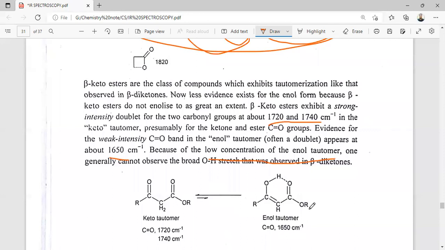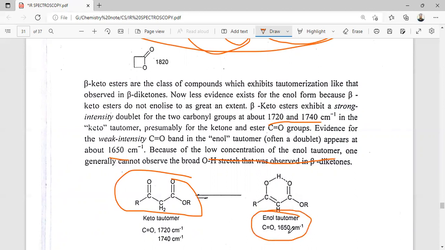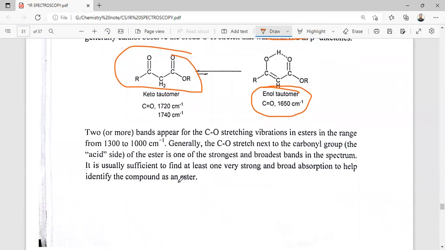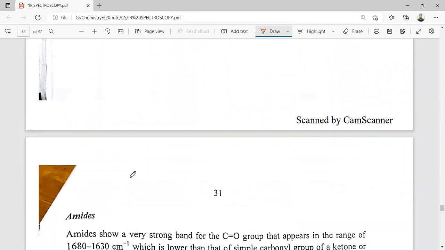So here in beta keto esters, the enol form is not stabilized to the same extent as in the beta diketones. It is mostly in the keto form, so only to some extent is the C=O stretching vibration lowered. Two bands appear for C=O stretching vibration in the ester. The C=O stretch next to the carbonyl group of an ester is one of the strongest and broadest bands in the spectrum, so finding at least one very strong and broad absorption helps to identify the compound as an ester.